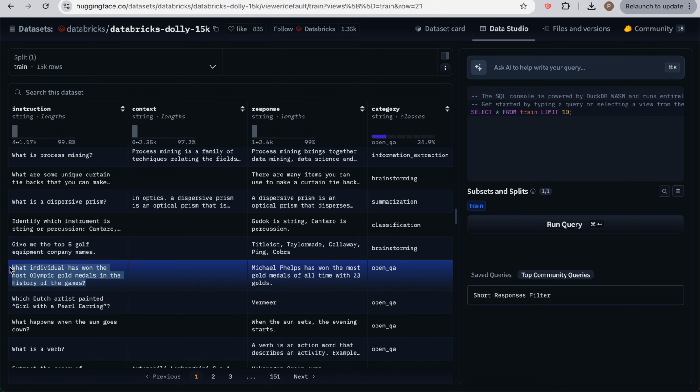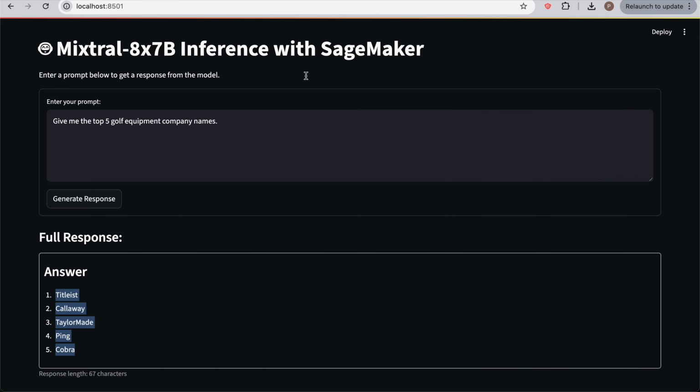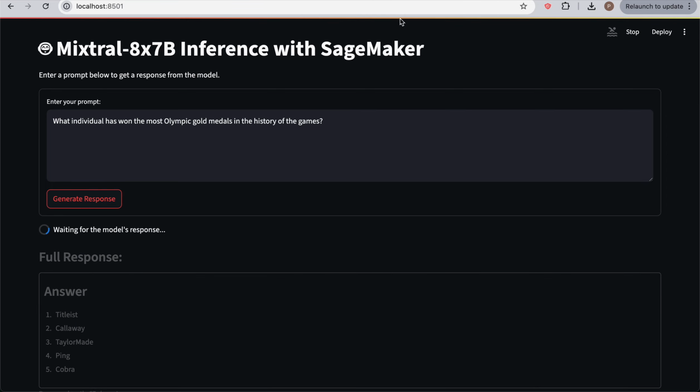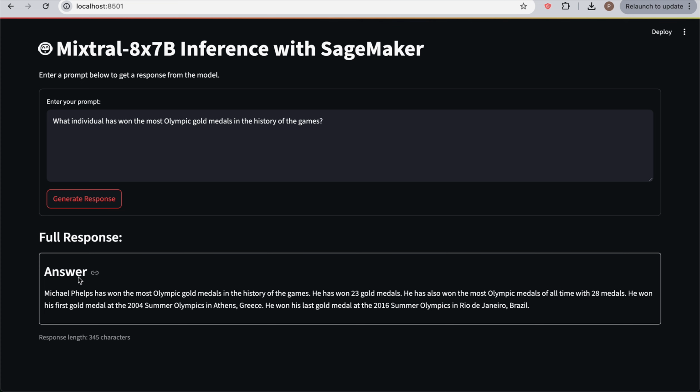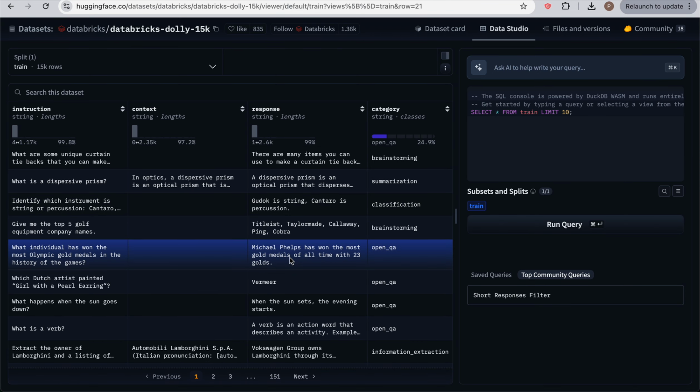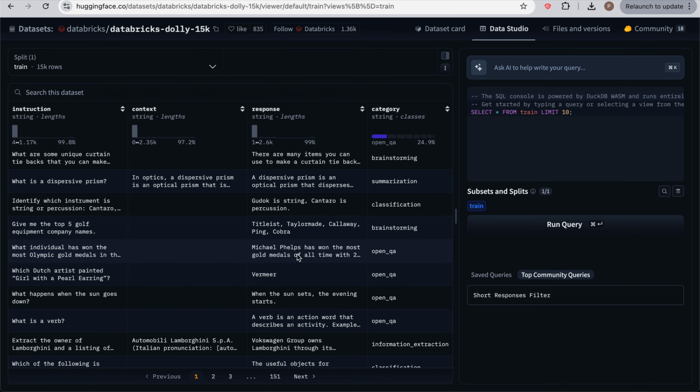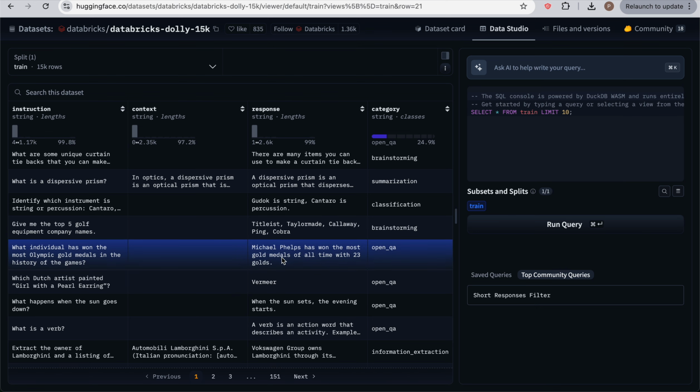Now we can ask, for example, this question too. What individual has the most Olympic gold medals? So let's ask it. And hopefully the answer is going to be Michael Phelps, which the answer is over here. And we see that Michael Phelps has won the most Olympic gold in history. He has 23 gold medals. And we can see that essentially it's getting the information from here. He has 23 gold medals. And so this shows that our fine-tuned model was able to learn what was taught in the fine-tuning process.